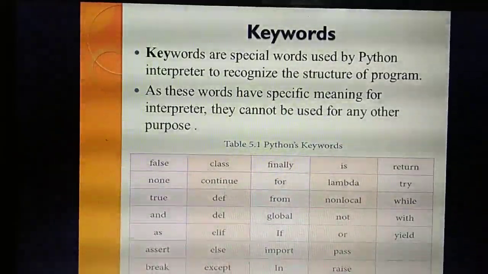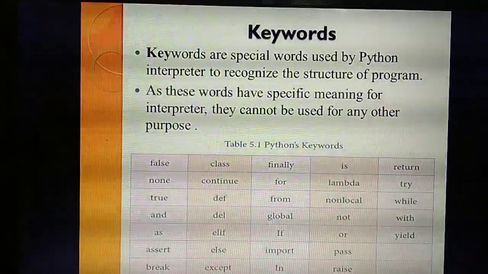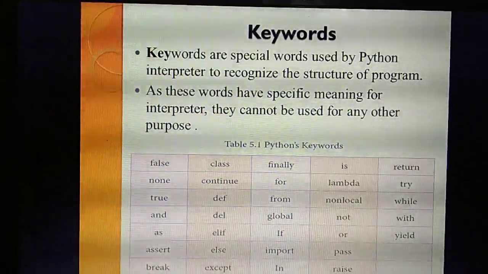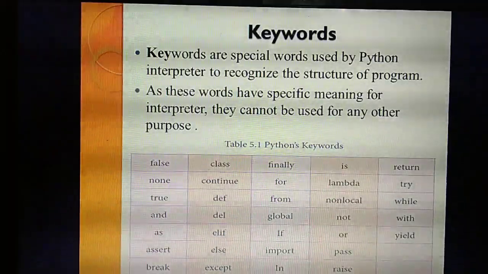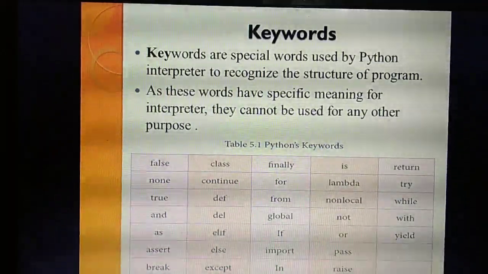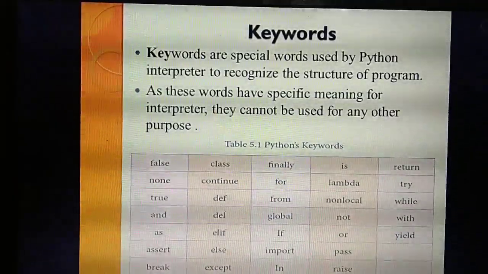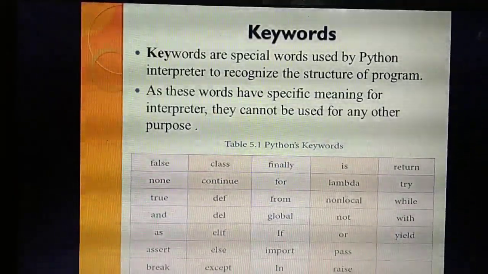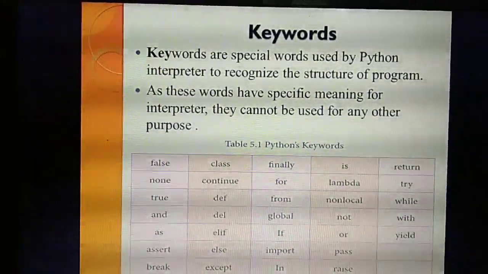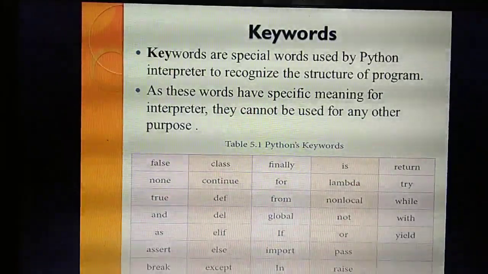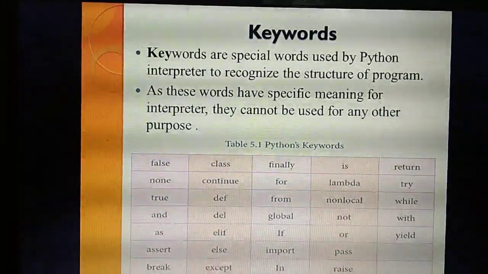That's the structure of the program. Understood? What do you mean by structure of a program? What's the structure of a C++ program? First you should write the header file, then variable declaration, then function, then the main function, and inside the main function, object calling, function calling, etc. That's the normal structure of a program. Likewise with keywords, in void main, void is a keyword. Already you know this is the structure of the program, so I should write void as a keyword.